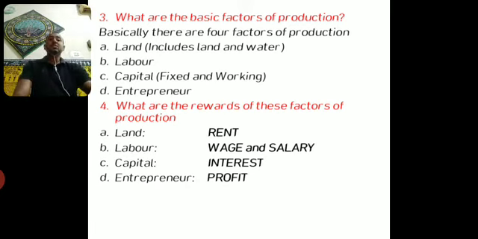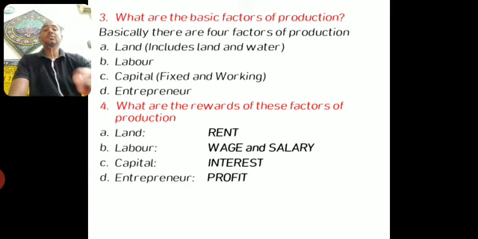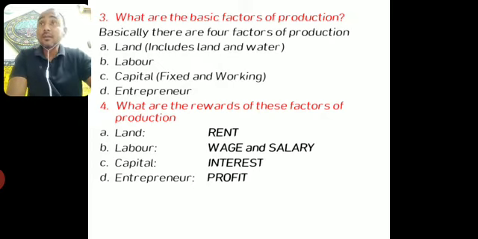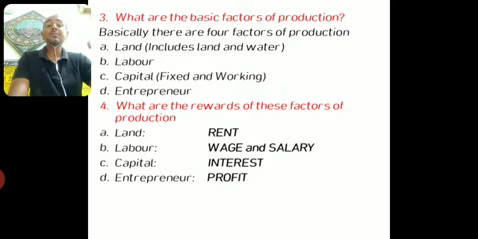Now, fourth one is, what are the rewards of these factors of production? Now, when we are using land, labor, capital, and entrepreneur, obviously we have to pay them their rewards, because they are giving their services to us to produce a good, to produce a service, or to produce some commodities. When we are using land, we have to pay land its reward. When we are using labor, we have to pay labor its reward. So what are these rewards called? They are having different rewards, and they are known by different terms.